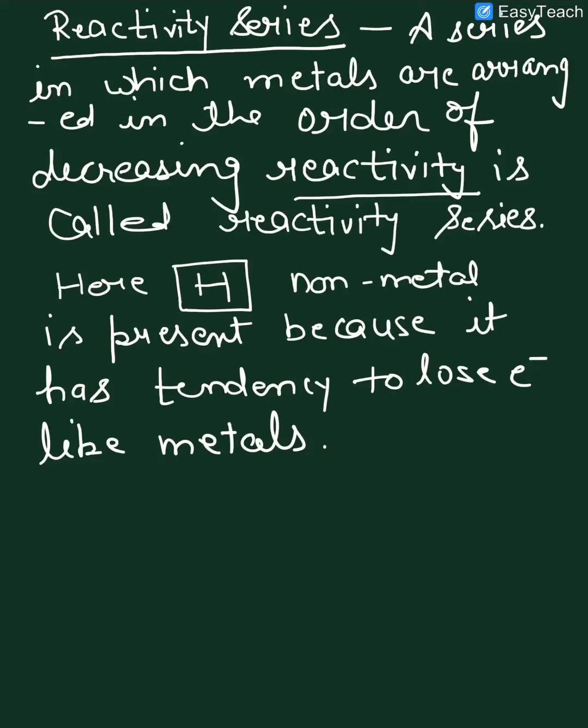Because it usually loses electron, it also gains sometimes, but in very few cases, but generally it loses electron to form H positive ion. So that's why it is also kept in this reactivity series.